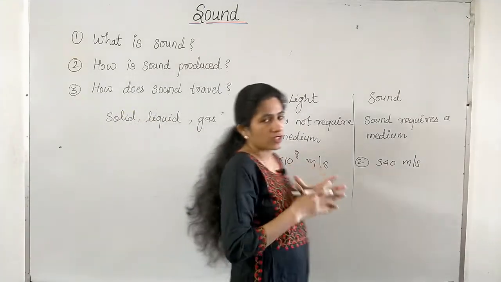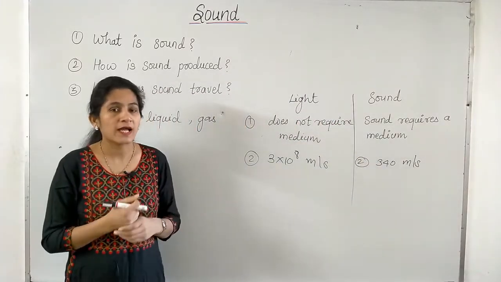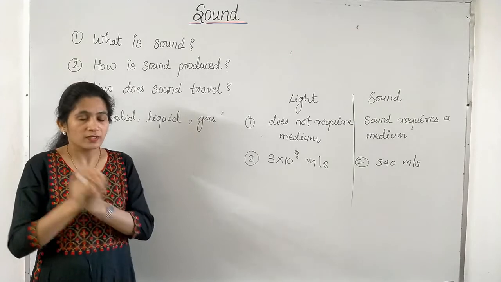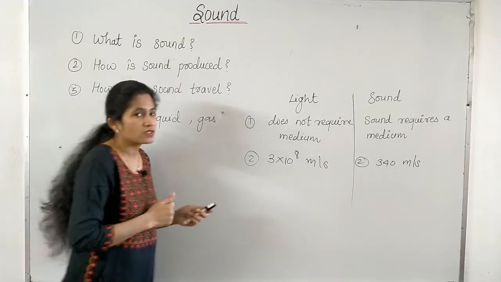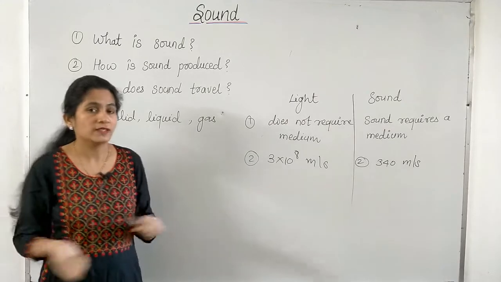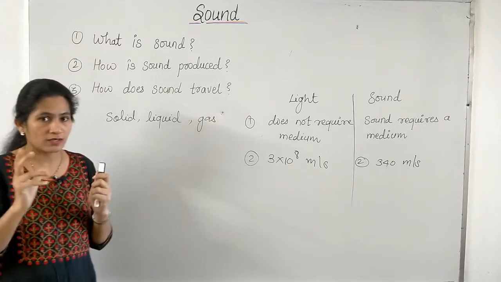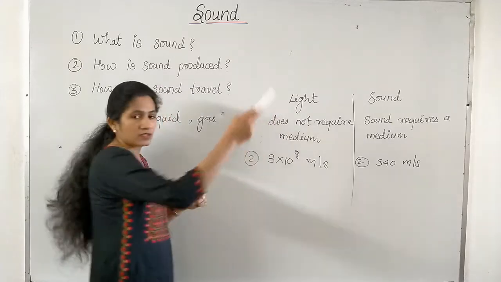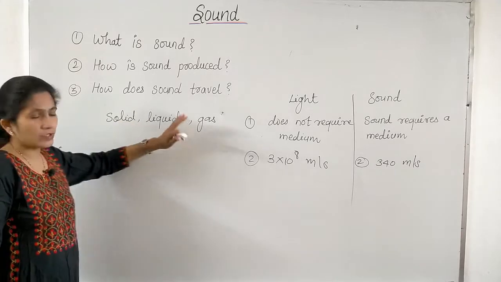We all watch cricket on TV. When the batsman hits the ball with his bat, then we hear the sound, right? Tuck. But first we see his movement, that he is hitting the ball with his bat, and then we hear the sound. Have you noticed this? Next time when you watch cricket, please notice that first we see that he is hitting the ball and then we hear the sound, tuck. So all these examples show that light travels faster than sound. So sound requires a medium to travel, whether it's a solid, liquid or gas.